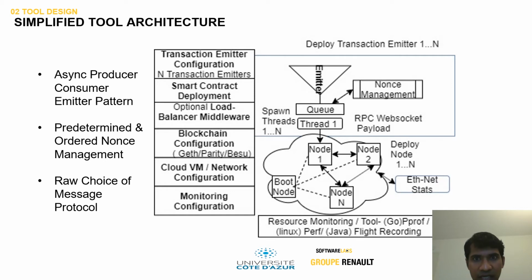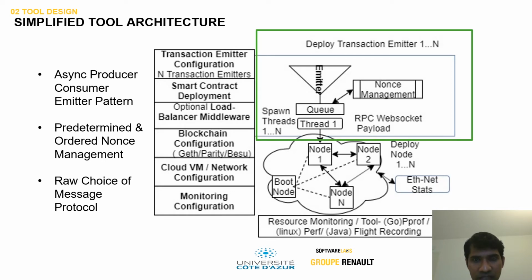This is the overall architecture. It comprises a transaction emitter, which sends all the transactions to the queue, and then the queue is operated on by various threads which send the transactions to the network. The transactions are nonce managed, and the RPC WebSocket payload is used to send the transactions.